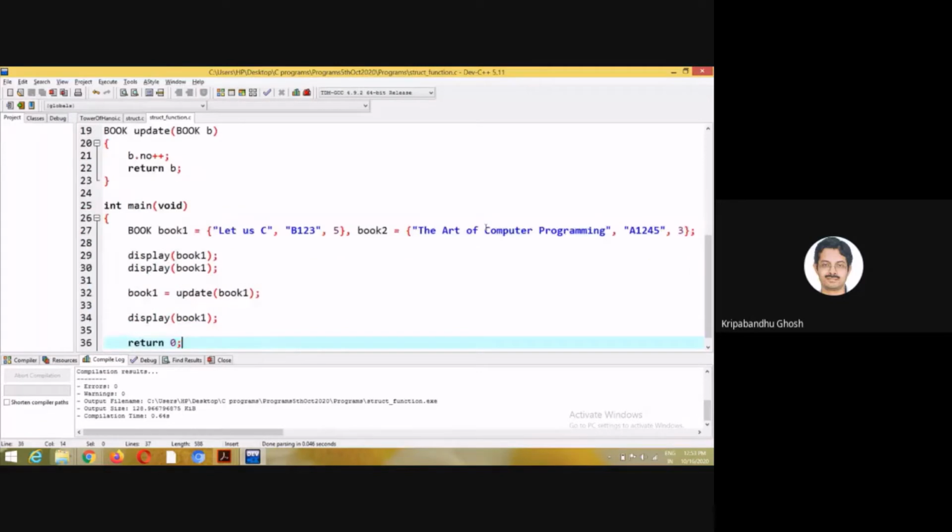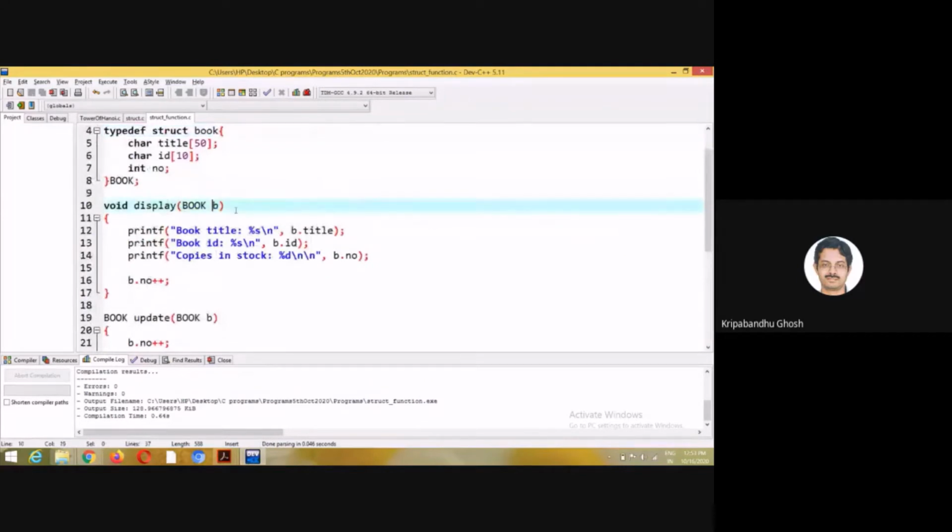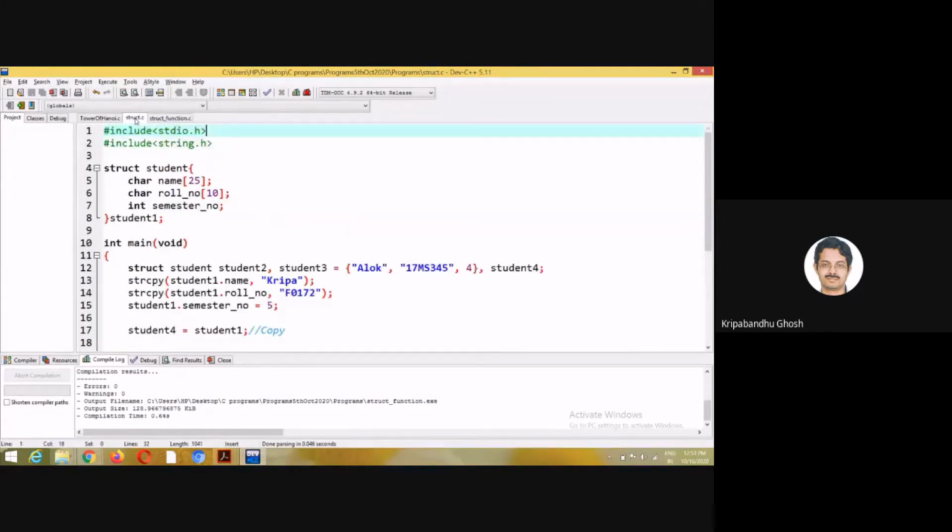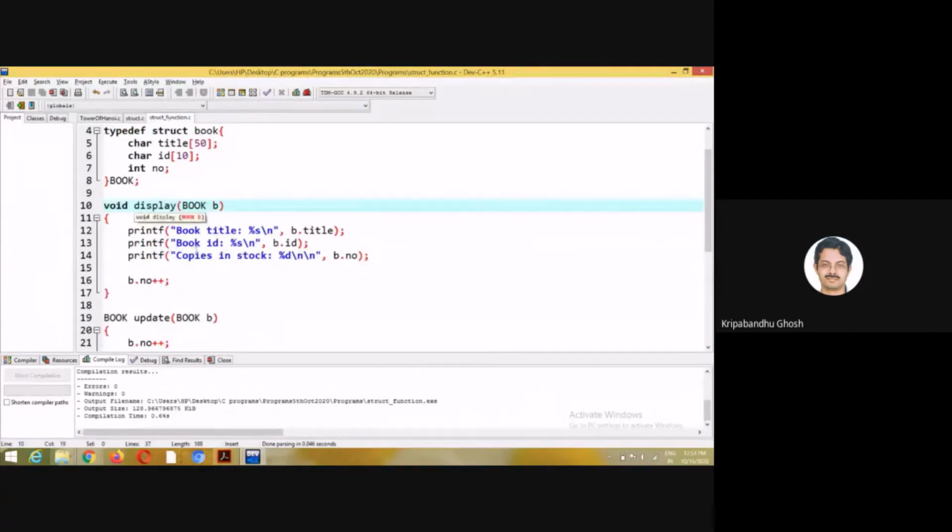So here book 1 is a local variable of main, and here this B is a local variable of display. So there is simply passing of the values. No addresses are shared. Similarly here, you're passing the values. So these are two different variables sharing two different address locations.